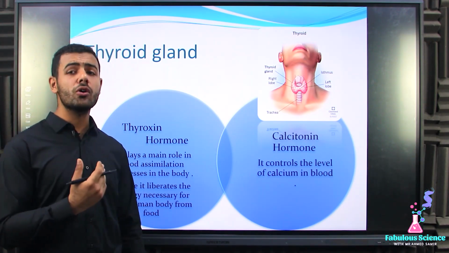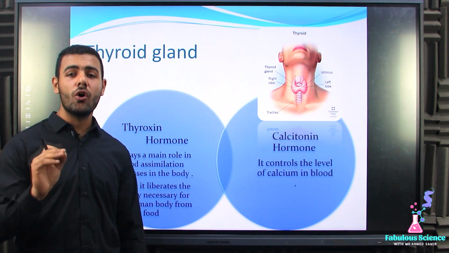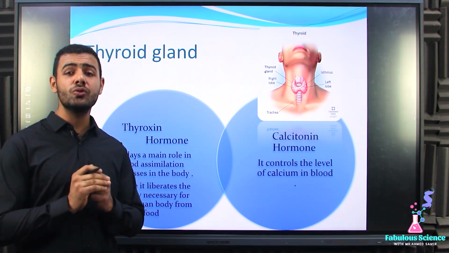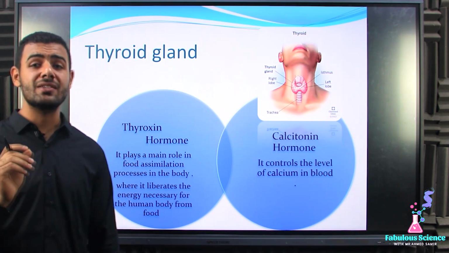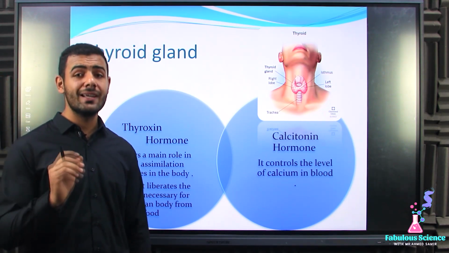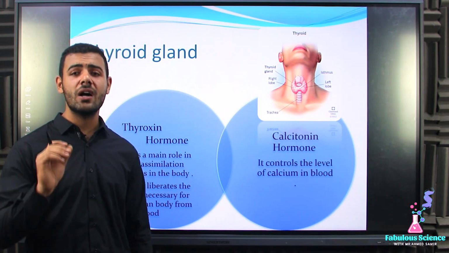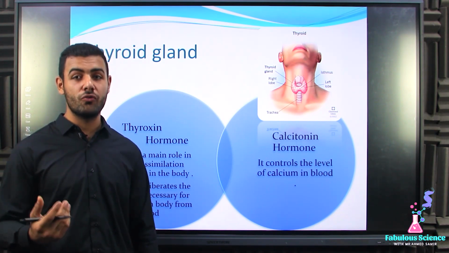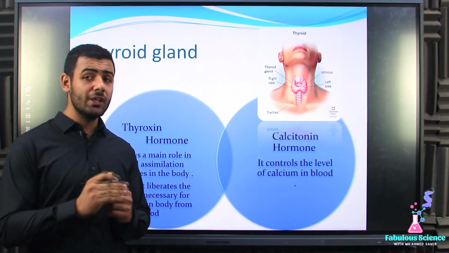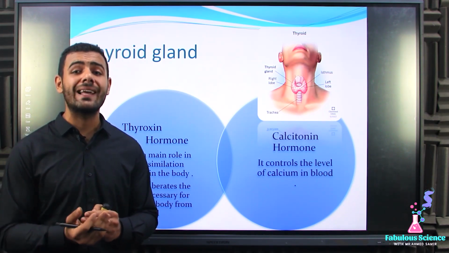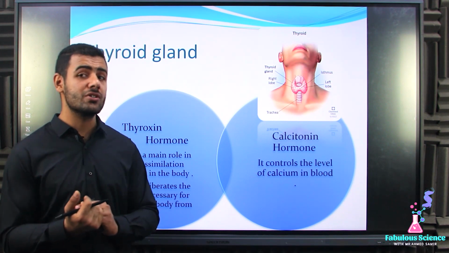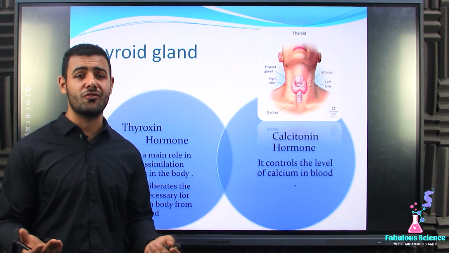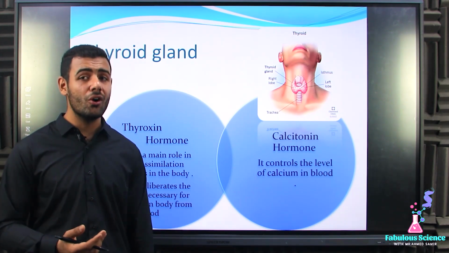Now we are going to talk about the structure of the thyroxine hormone. A main component enters its structure. This main component is known as iodine, and iodine exists inside food. So if the food doesn't contain iodine, there will be a deficiency in the thyroxine hormone secretion, because the main component doesn't exist. Of course, there won't be the thyroxine hormone.